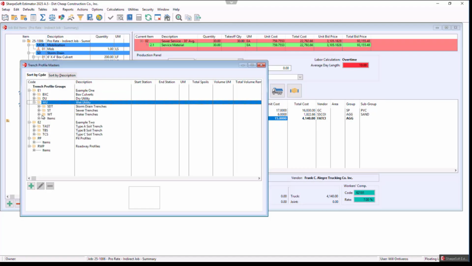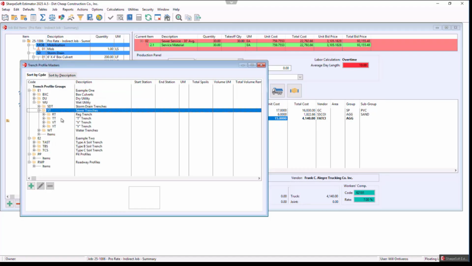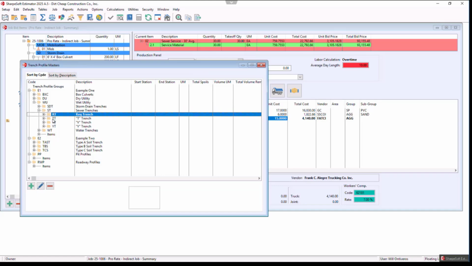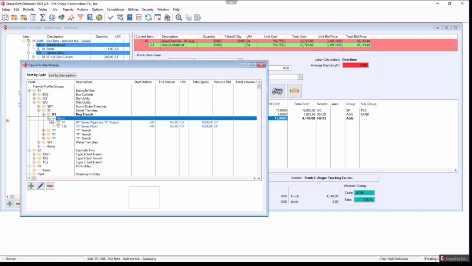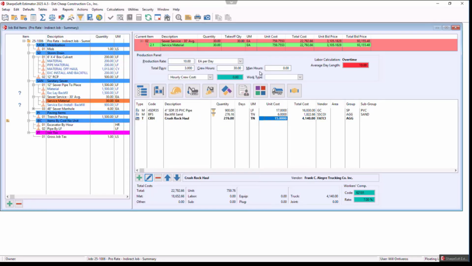So maybe I have a wet utility trench, sewer trenches. I can have those different regular trench, however those look like from there. So everything can go back to the table so you could use them and refer to them again. So just a little bit of a reaction.